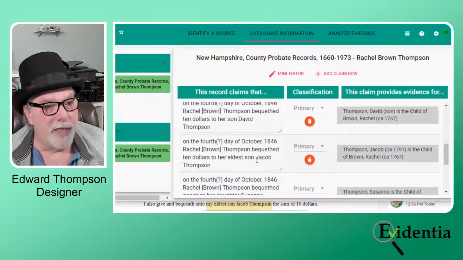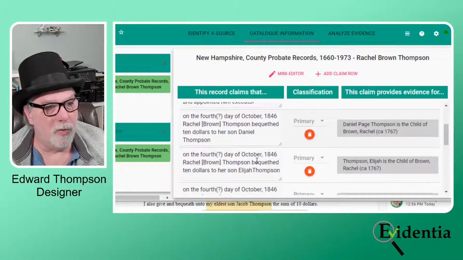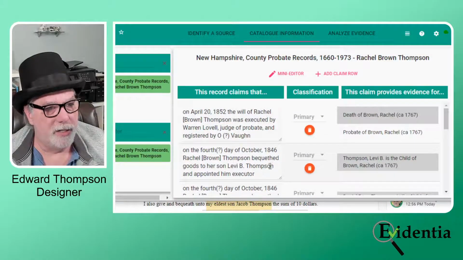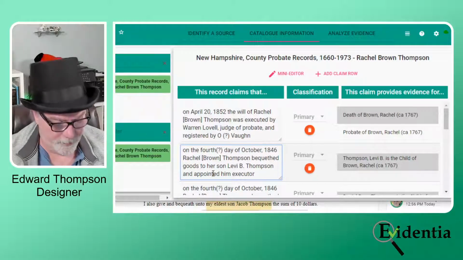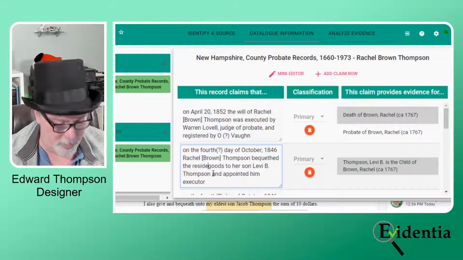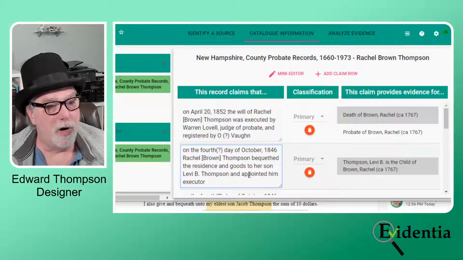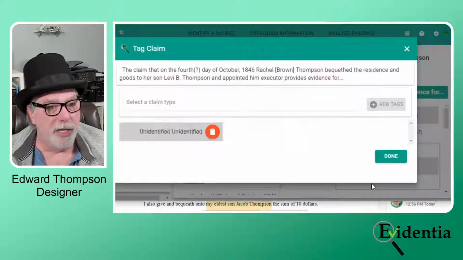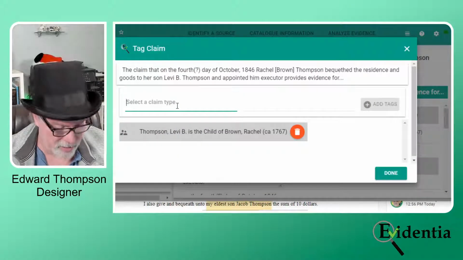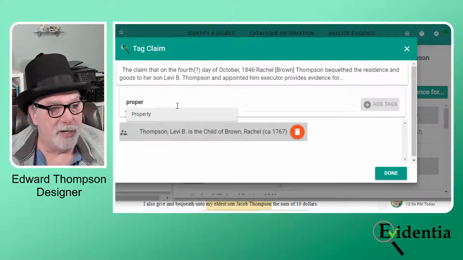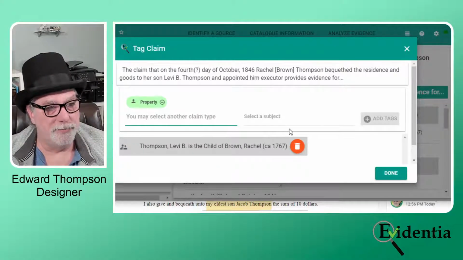And then the other thing that I didn't do, and I will do this later, I'm going to update the claim type for Levi that he got the residence and goods. And I'm going to add another claim type here because remember I want to research this property later.